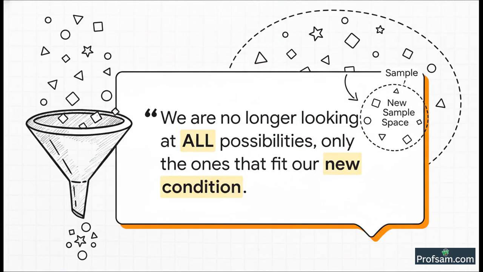So here's the main point. The condition acts like a filter. It just removes all the irrelevant possibilities and forces us to focus only on a smaller, more specific group. Our whole world of possibilities, what we call the sample space, has changed.